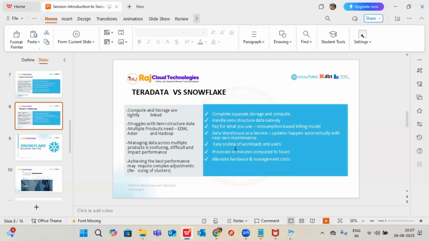In Snowflake, you won't face maximum performance issues because of the compute and storage separation. Not only that, even the virtual warehouse works with a multi-clustering concept. Management and hardware setup are completely vanished in Snowflake. It's almost all automatic services, so if there is any update, it happens automatically. You need to do nothing in the backend.